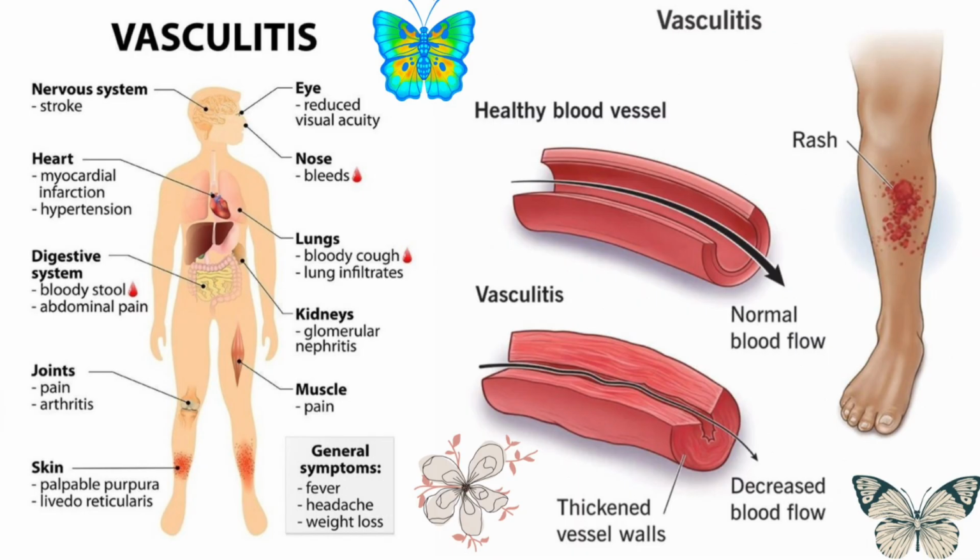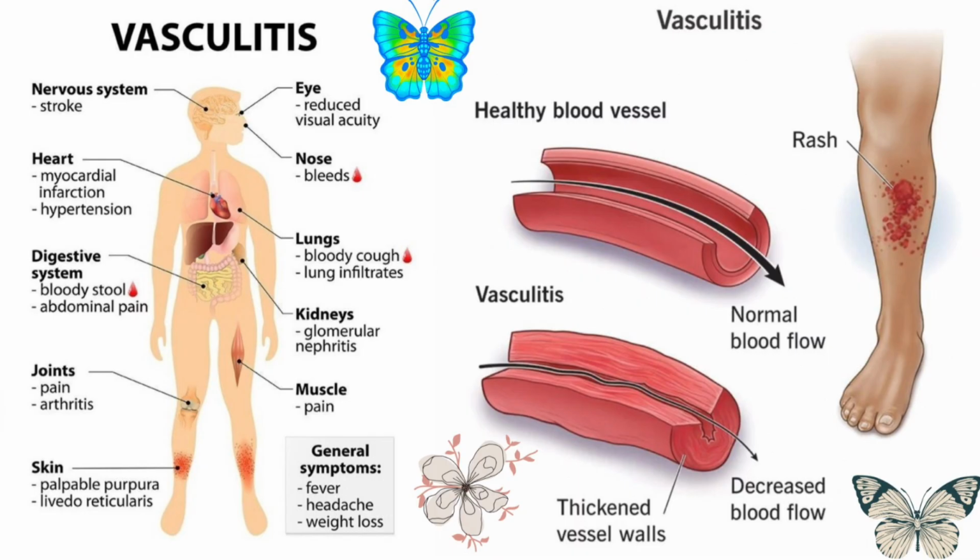Diagnosis. Diagnosis begins with basic labs, ESR, CRP, blood count, and urinalysis. High inflammatory markers suggest systemic inflammation. Next, specific serologies, ANCA testing for small vessel disease, complement levels, and cryoglobulins if immune complex vasculitis is suspected. Whenever possible, a biopsy confirms the diagnosis. For example, temporal artery biopsy in giant cell arteritis, or kidney biopsy in ANCA disease.